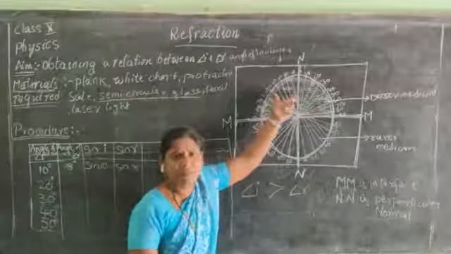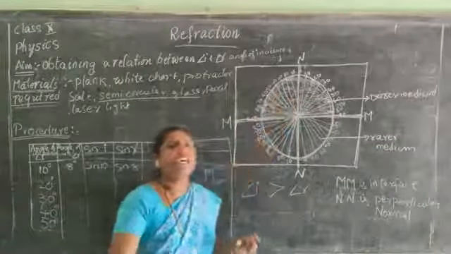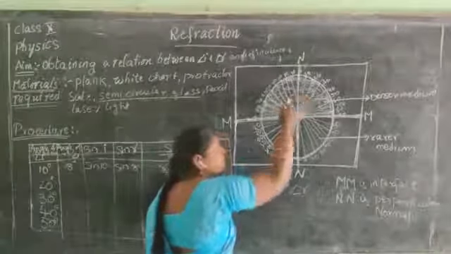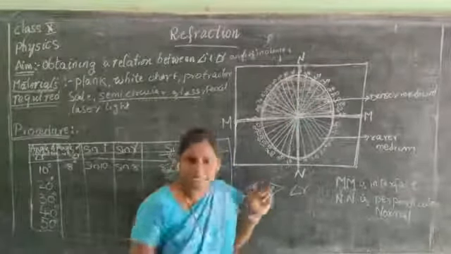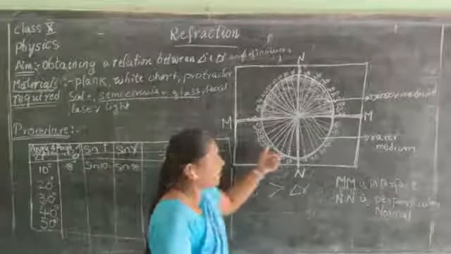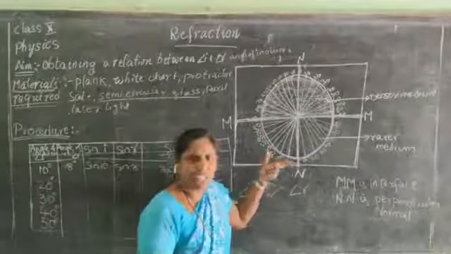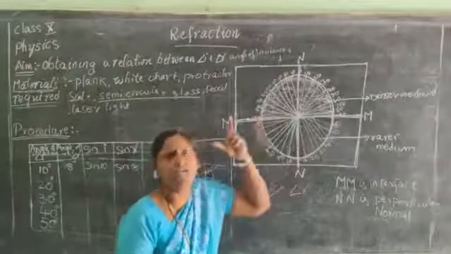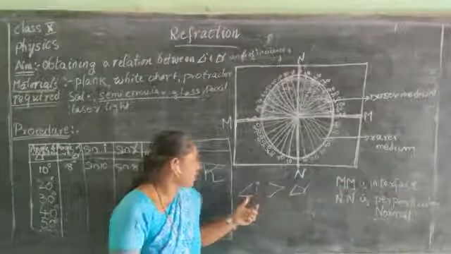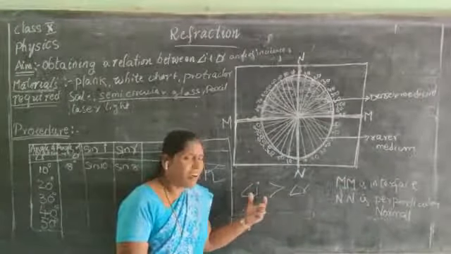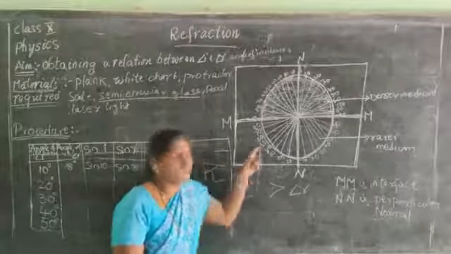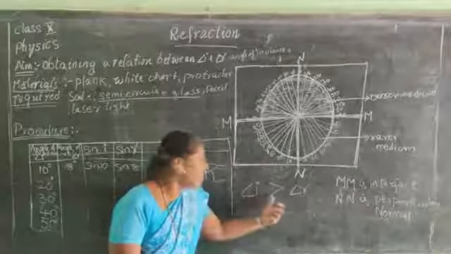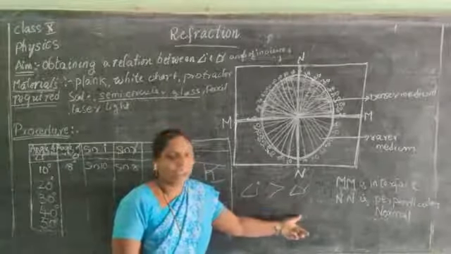How is it a denser medium? Here I have placed a semicircular glass plate. That's why it acts as a denser medium. Whenever you focus the light, or whenever the light travels from a rarer medium to a denser medium, it always bends towards the normal. In all the cases, when a light enters from a rarer medium to a denser medium, the angle of incidence is always greater than the angle of refraction.